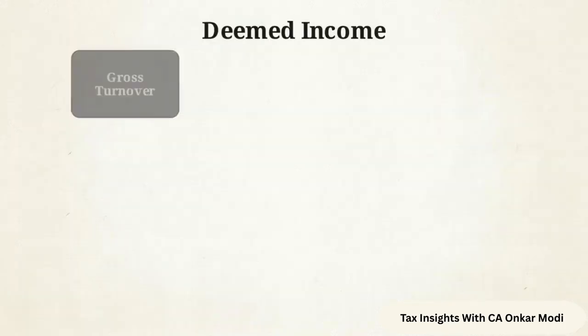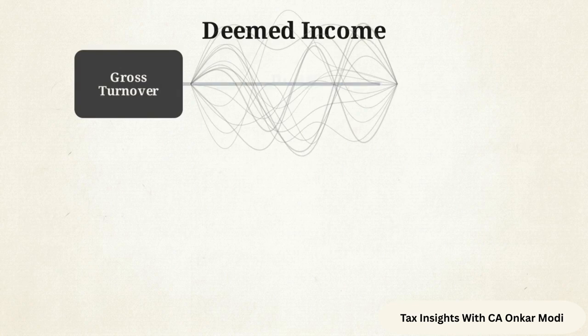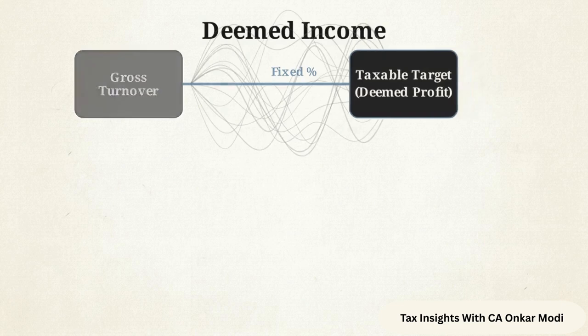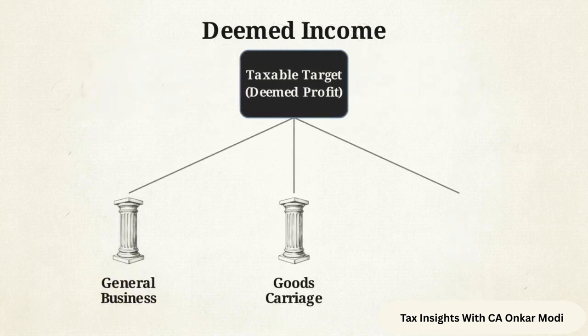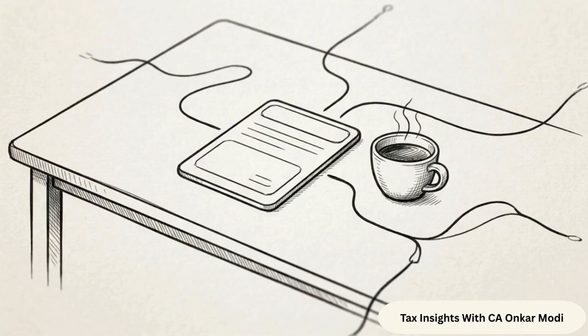This is deemed income. Instead of navigating a maze of deductions, Section 58 takes your gross turnover and applies a fixed percentage to find your taxable target directly. This target then splits into 3 operational tracks: general business, goods carriages, and specified professions. By bypassing standard bookkeeping, you trade precise computational accuracy for a massive reduction in compliance friction and audit fees.